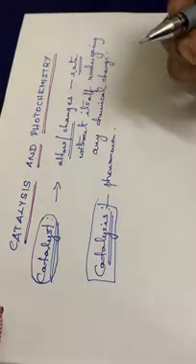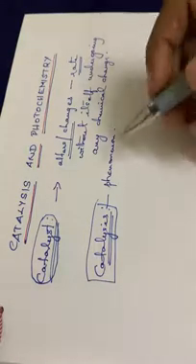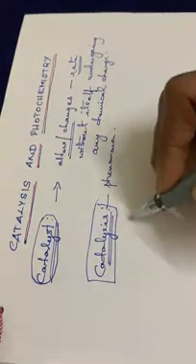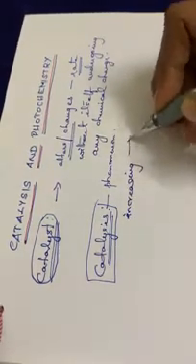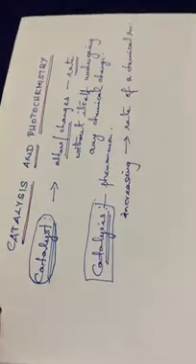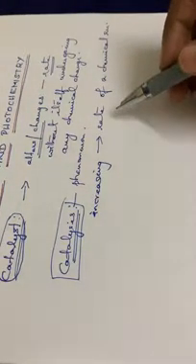And what is the purpose of adding a catalyst? Normally we use catalysts in our labs for increasing the rate of a chemical reaction. A catalyst is used to increase the rate of a chemical reaction. Similarly, for some reactions, the rate of a reaction can be decreased with the help of a catalyst. So in particular we can use a catalyst for increasing the rate of a reaction, and in some reactions, it can be used for decreasing the rate of a chemical reaction.